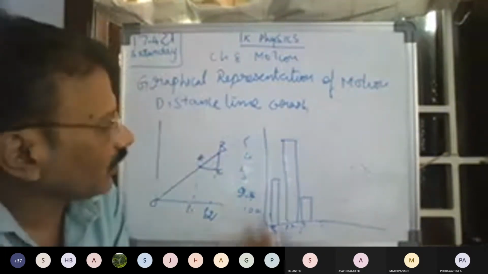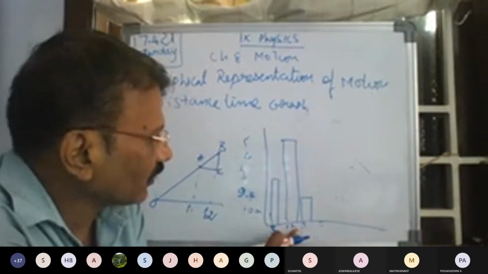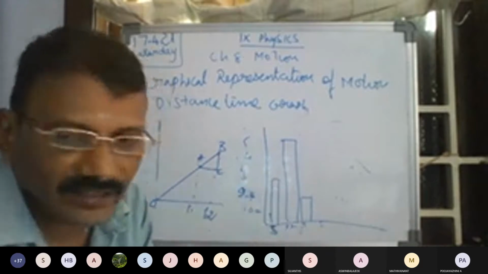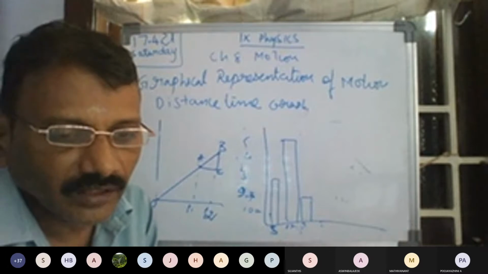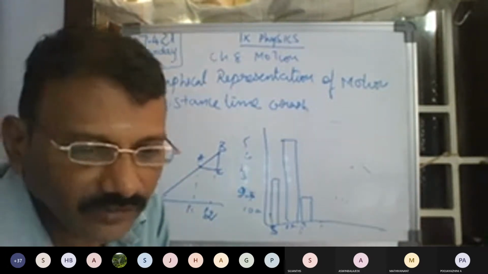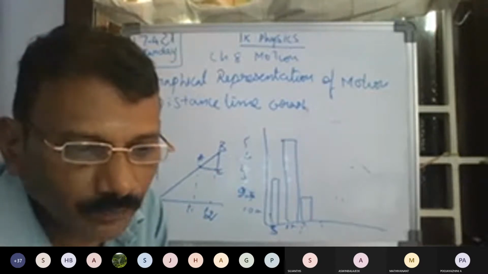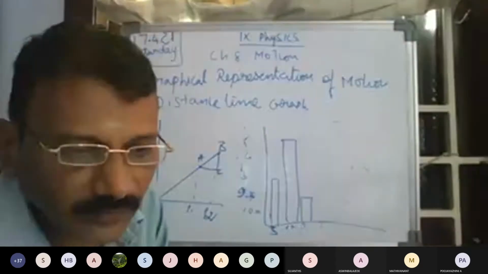In Salem district today, there are 5,000 cases. In Tanjavur district, there are 5,000 cases. And in Tiruchi district, there are only 2,000 cases. Like this, we can easily find the data. So for this, a graph is very convenient for us. A graph provides a convenient method to present basic information about a variety of events.